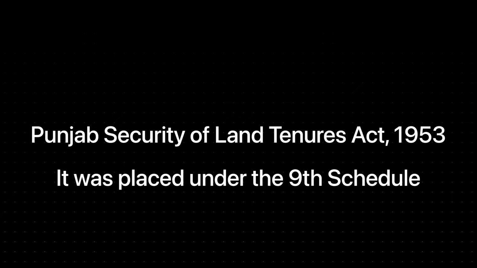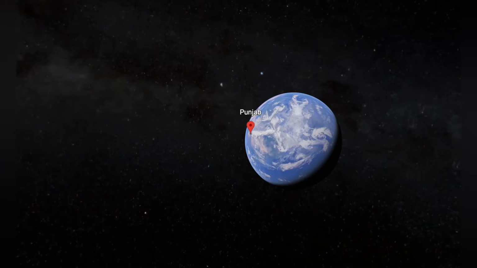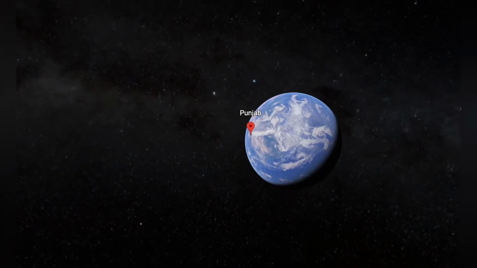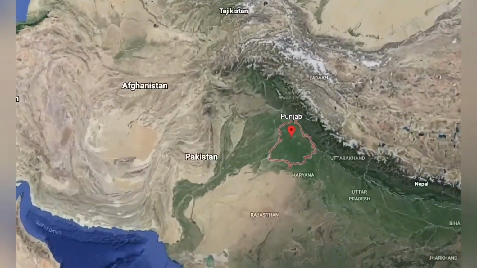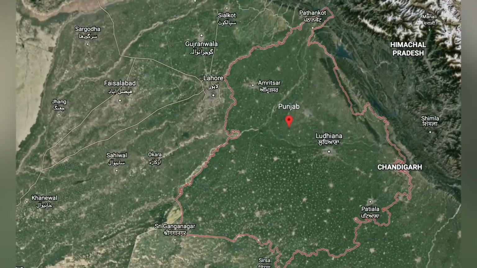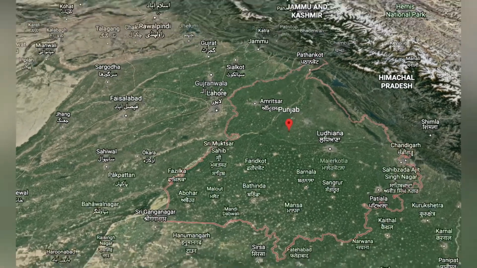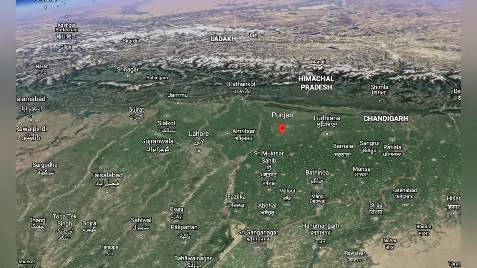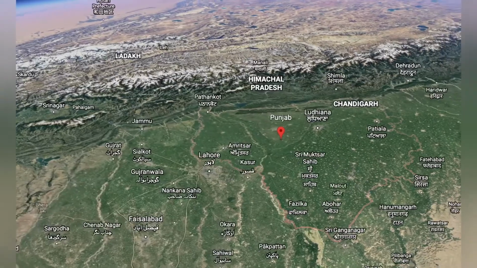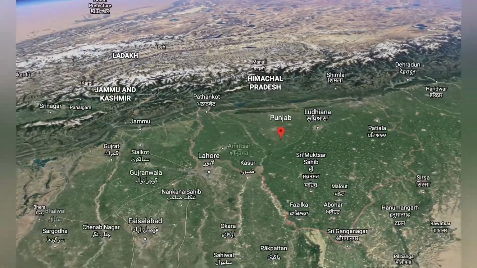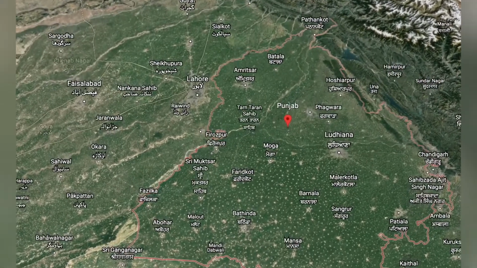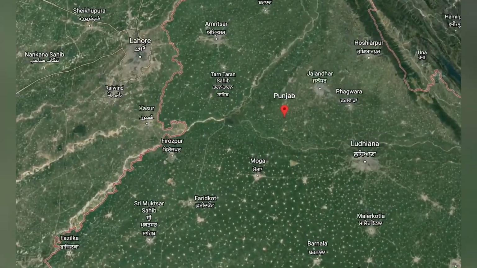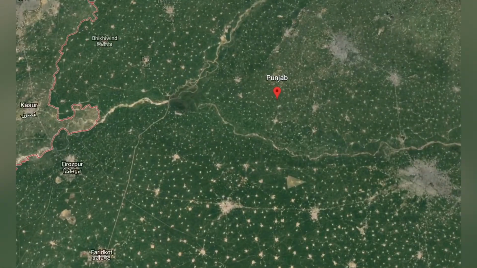Now, the Golaknath family in Punjab had over 500 acres of land, and exercising its authority under the Punjab Security of Land Tenures Act of 1953, the state government informed Golaknath that he could possess only 30 acres of land and the rest would be treated as surplus. At that time, the right to hold and acquire property was a fundamental right under Article 19 Clause 1(f).